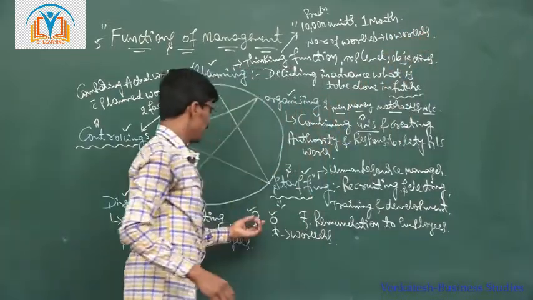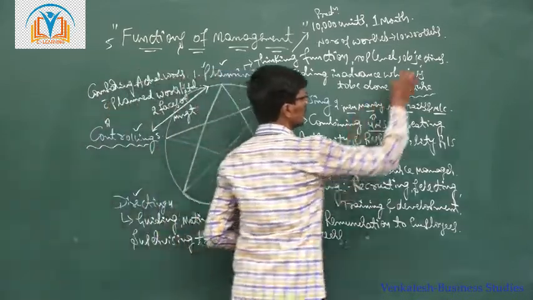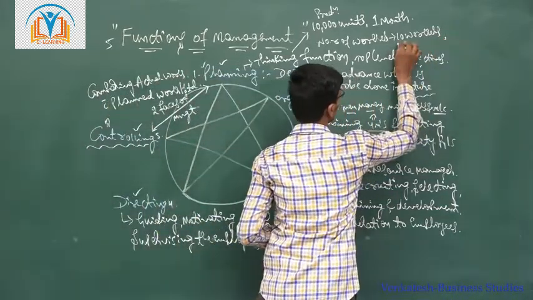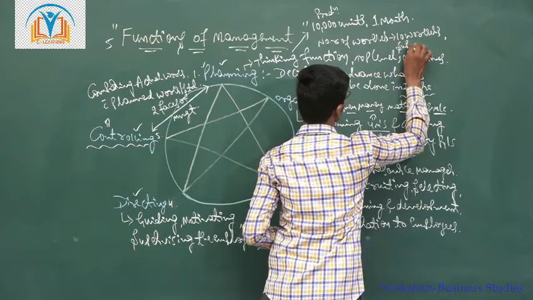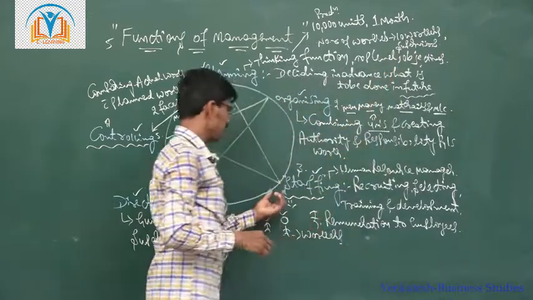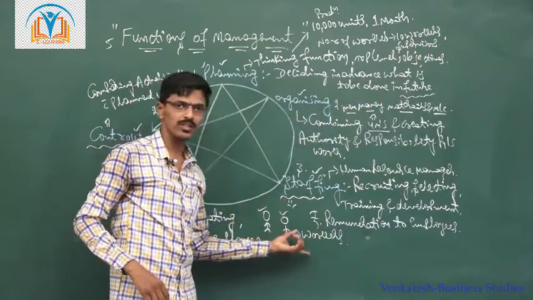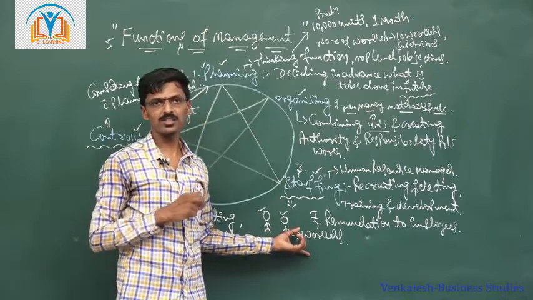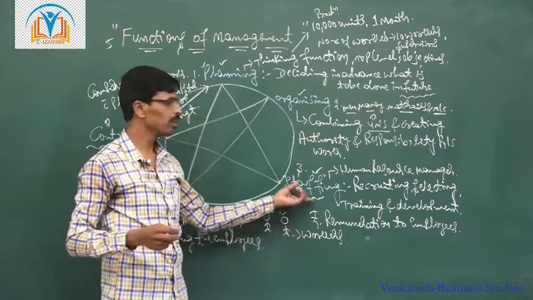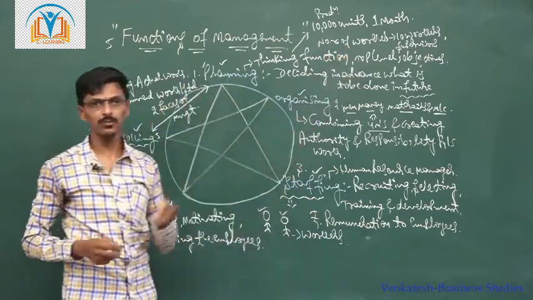For that the HR manager is going to appoint 10 workers, and also to oversee the work of workers we are going to appoint supervisors. So in the staffing function we estimate the number of workers and supervisors required. According to that the HR manager is going to appoint workers and supervisors.